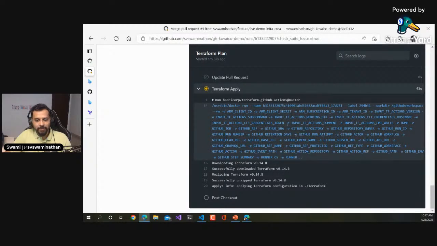So yeah, this is doing the apply. This might take a few minutes depending on how many resources you are trying to create and what the state of your Terraform state is. As this runs, maybe I'll quickly show the Terraform state where it maintains.